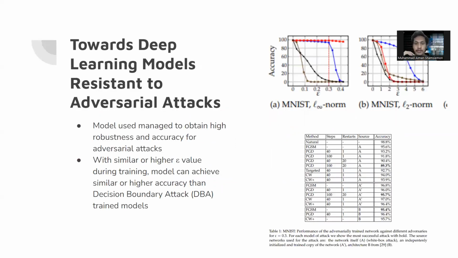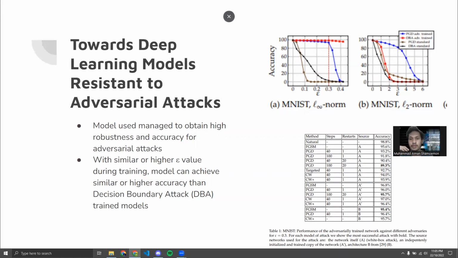So here are the results of this paper. You can see that generally the adversarially trained model is able to detect adversarially generated examples with a relatively high frequency given a certain epsilon value.